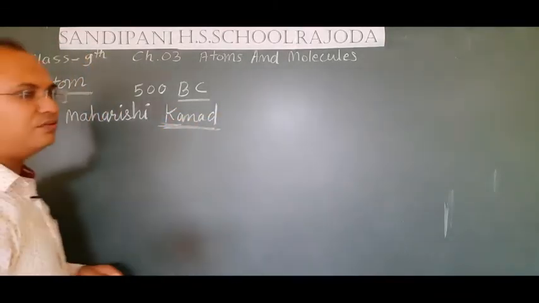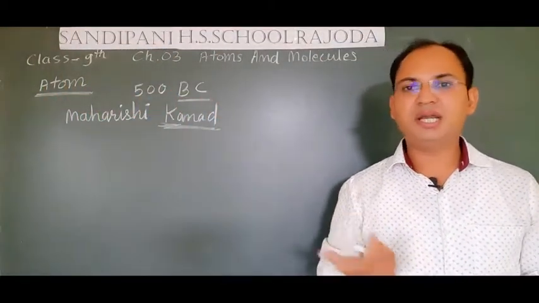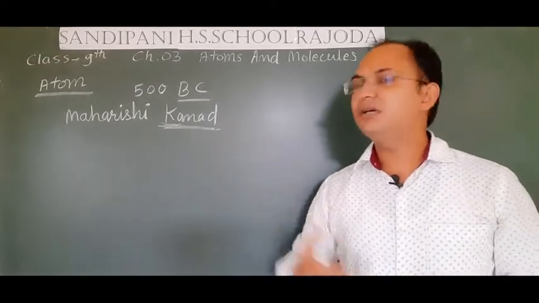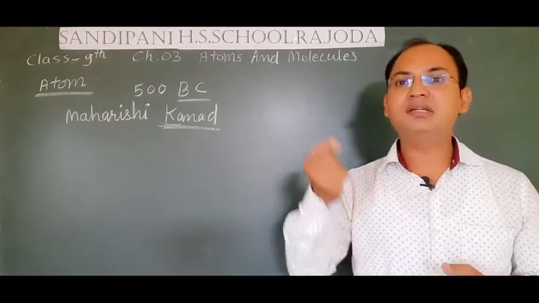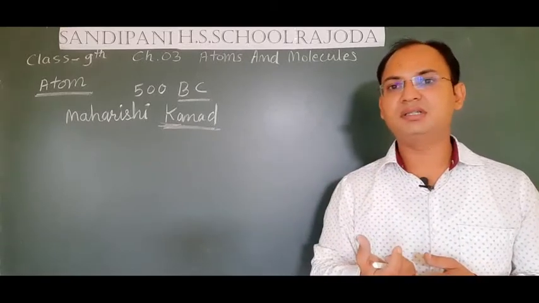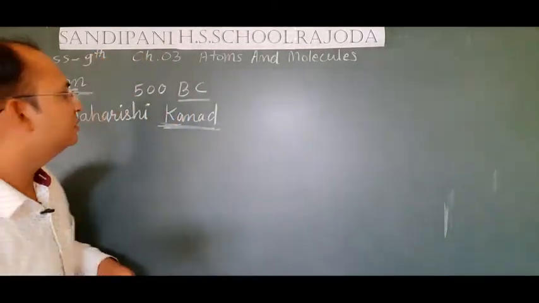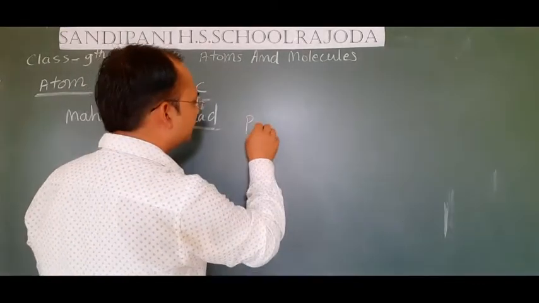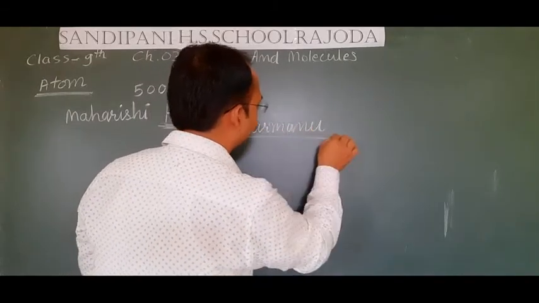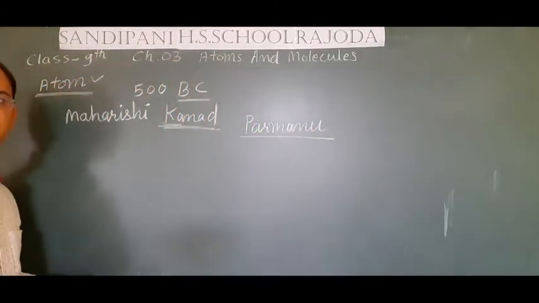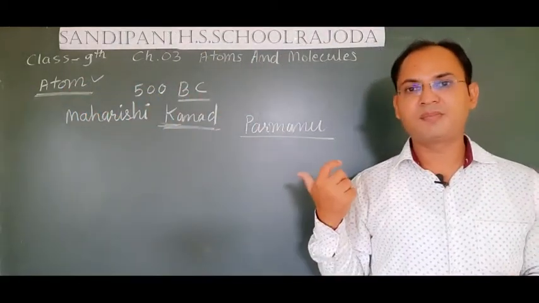Maharishi Kanad first of all postulated a theory related to the atom. He said that whenever we continuously divide any matter, the smallest particle that we obtain is known as Parmanu. He gave the name in Sanskrit, but it somehow resembles the modern atom. He gave this theory 500 years BC.